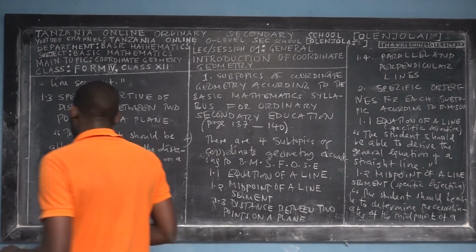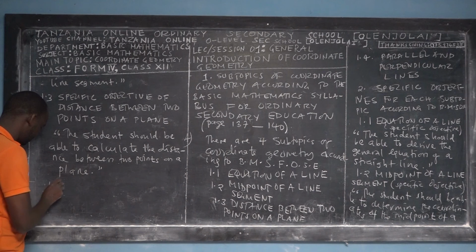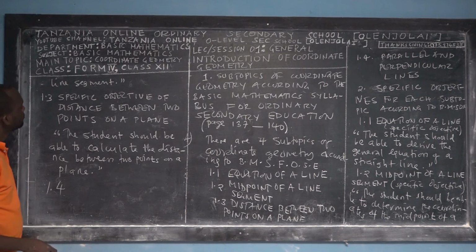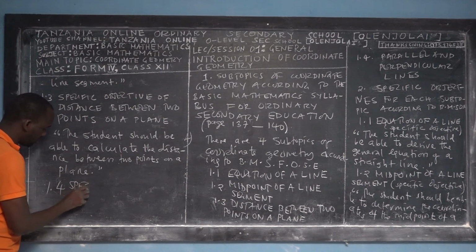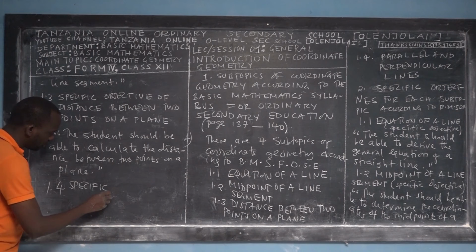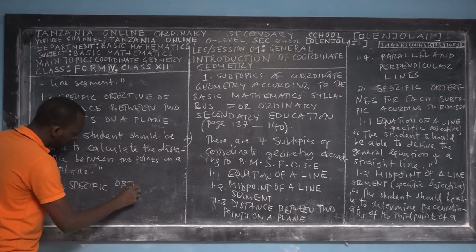Again, 1.4, to take you into the specific objectives. Now, it's more than one.